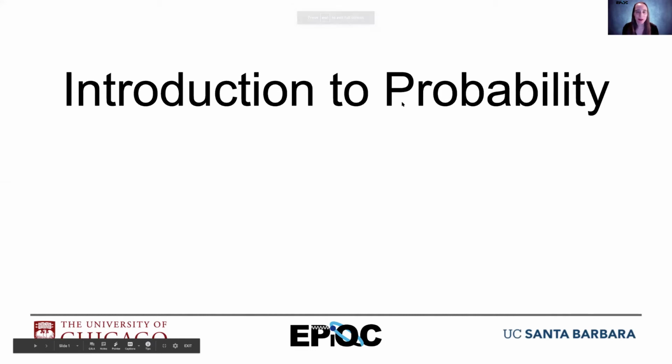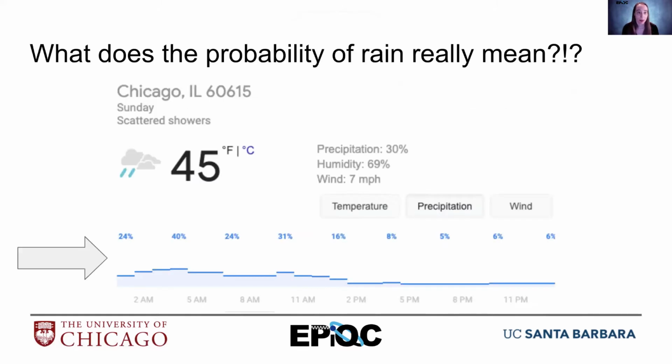Hello, I'm just going to give you a really short introduction to probability. We only need a little bit of it for quantum computing, but we want to make sure we understand it correctly. So let's just look at a popular example of probabilities. You get a prediction about the weather.